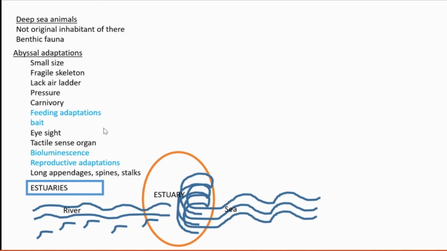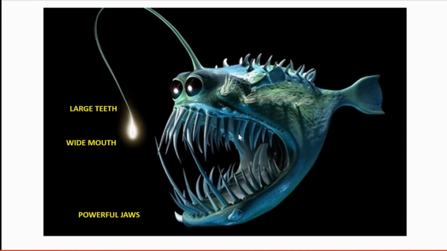Pressure. High pressure is there. To cope with that, they should have some adaptations. They have pressure sense and also gas filled cavities are totally absent in their body. Carnivorous, they are all carnivorous because there is no vegetation in the deep sea portion, so they are all carnivores. And feeding adaptations, they have large teeth, wide mouth and powerful jaws. So they can swallow a prey that is even larger than their body size.